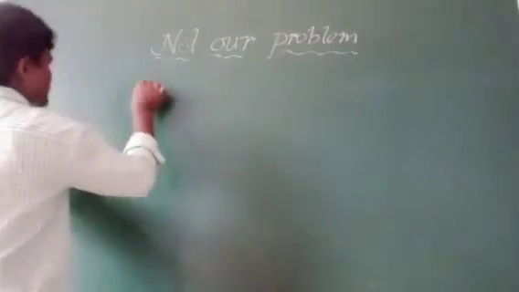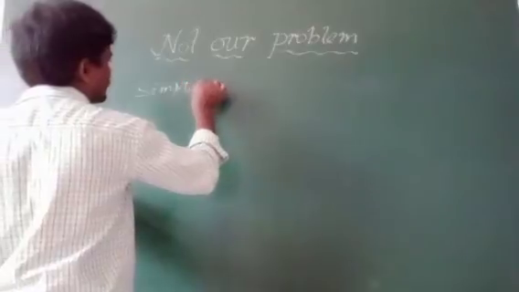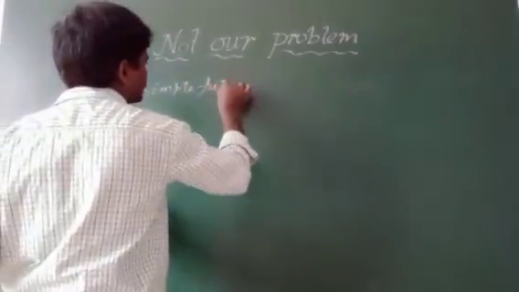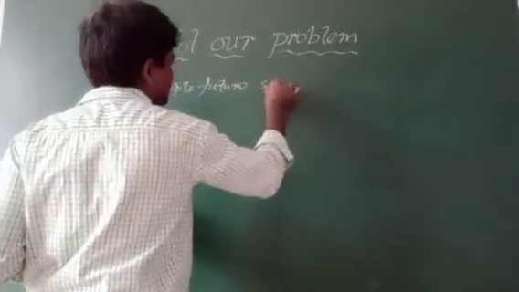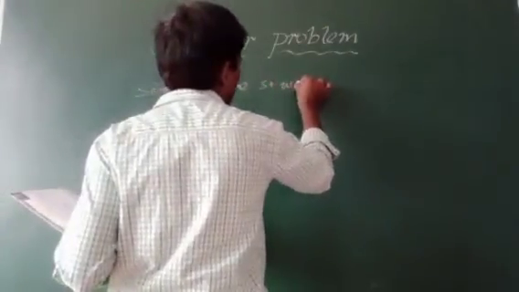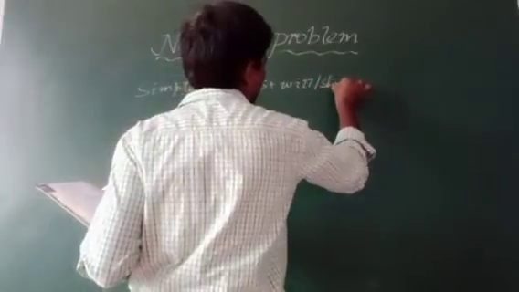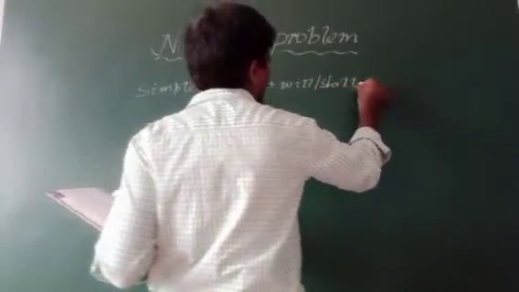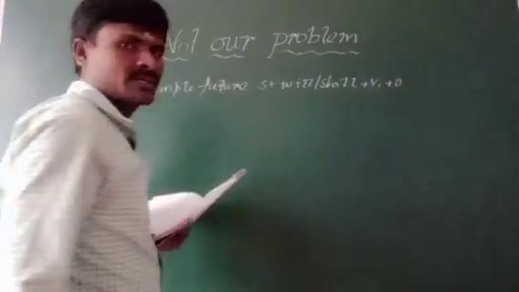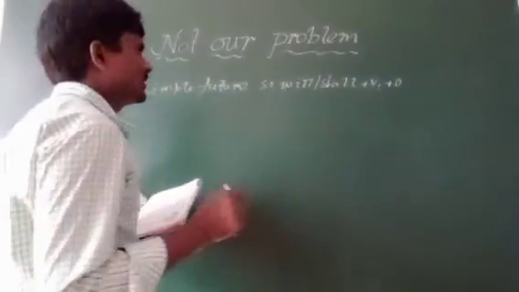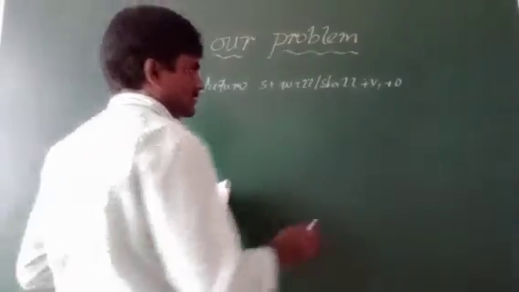Simple future tense structure is: subject plus will or shall plus V1 plus object. When you have to use will, and when you have to use shall, we'll discuss now.